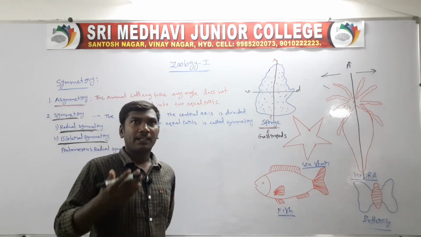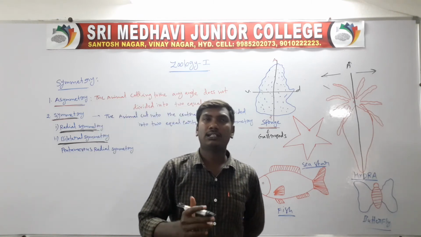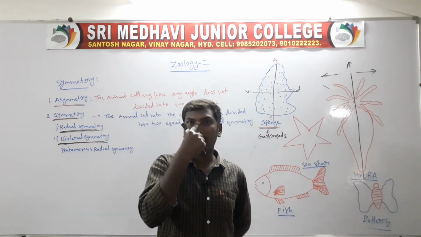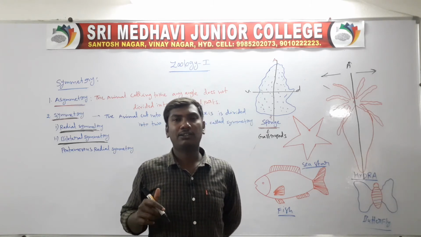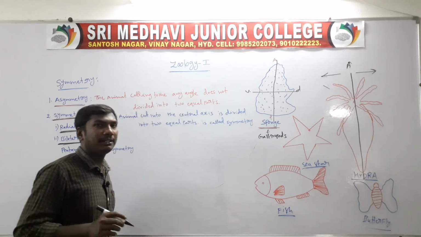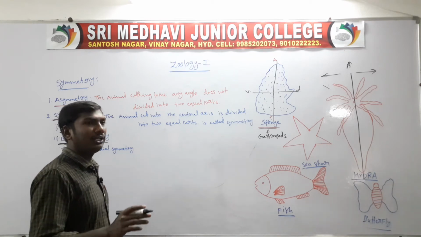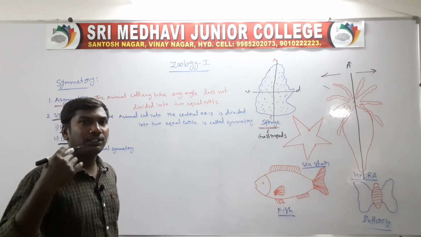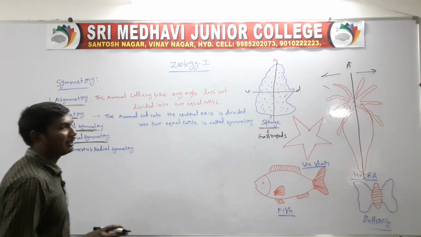For example, a human being: the front is the anterior side, the downwards is the posterior side. Cut at this angle, it is divided into two equal parts, only one angle. So this is called bilateral symmetry. Bi means two.